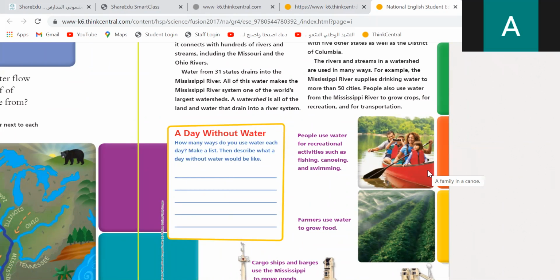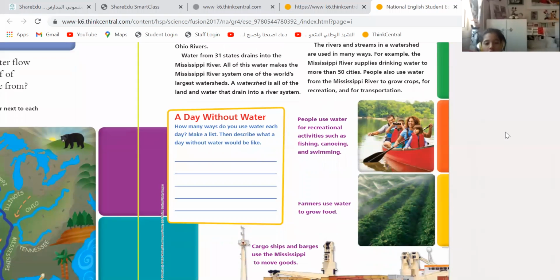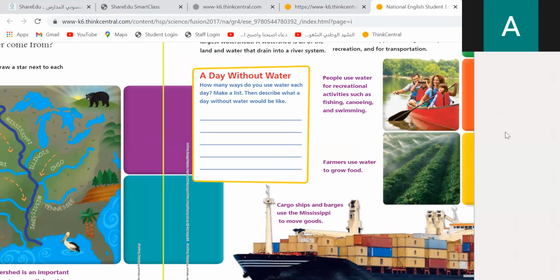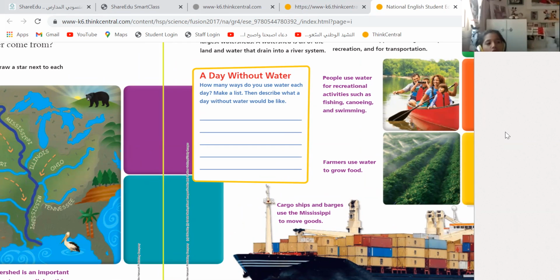Excellent. Now, can you tell me the answer? Yes, you read the question. The answer is that without water, fishes will die. Excellent. And what about us? Without water, we couldn't drink.